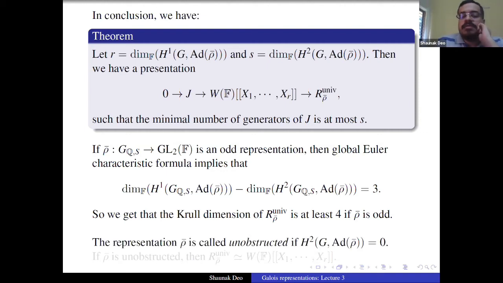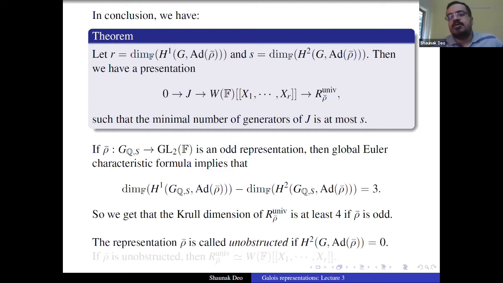We say that rho bar is unobstructed if H2 of G_{Q,S} with coefficients in ad rho bar is 0. If H2 is 0, that means S is 0, which means J is 0, and your universal deformation ring is just a power series ring. And if such a nice situation occurs, we say that rho bar is unobstructed, because there is no obstruction to lifting.